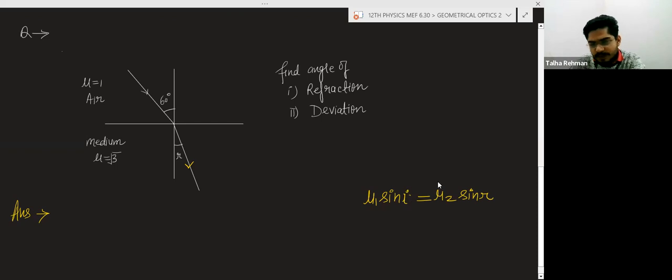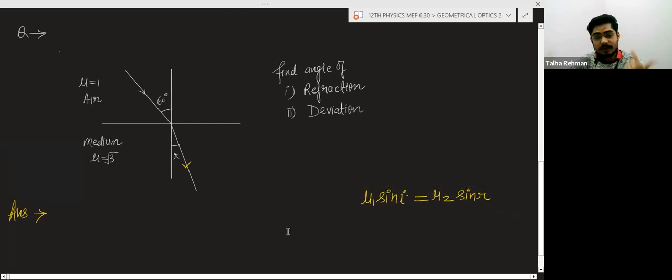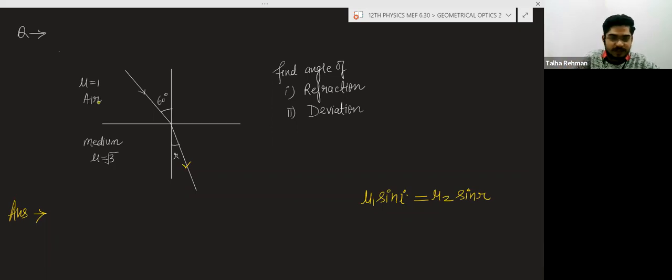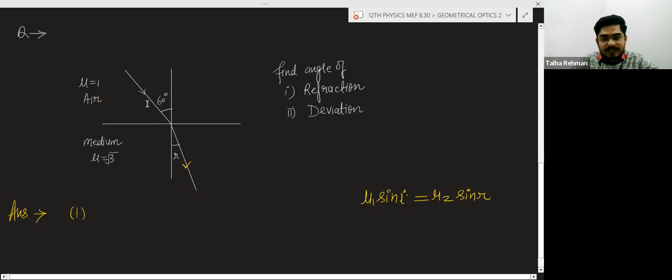See how we will apply. First we will take the refractive index of the medium. First choose any medium. Suppose you have chosen the air medium. So what we will do, we will write the refractive index of that air medium. What is the refractive index of air? 1. And after that we will take the sine of angle with normal. So sine of angle with normal is sine 60 here, and this will be equal